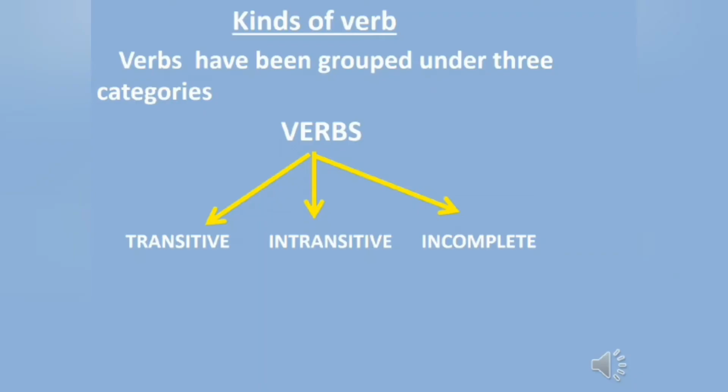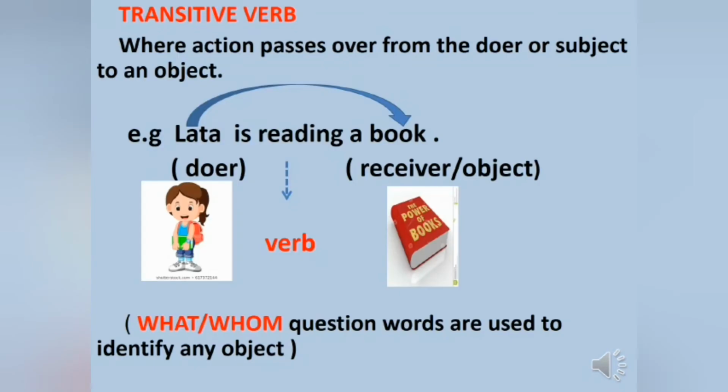Verbs have been grouped under three categories: transitive verbs, intransitive verbs, and incomplete verbs. Transitive verb, where action passes over from the doer or subject to an object. For example, Lata is reading a book. So Lata is doer here and who is receiver?